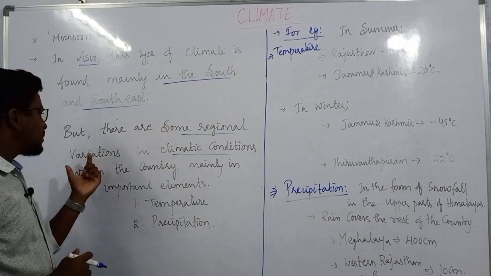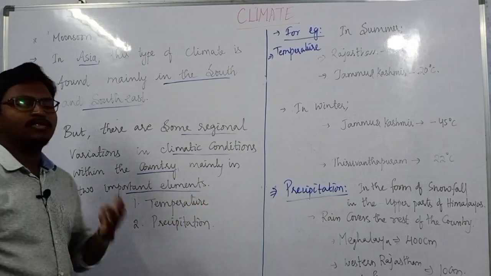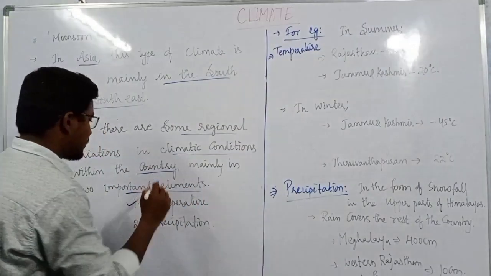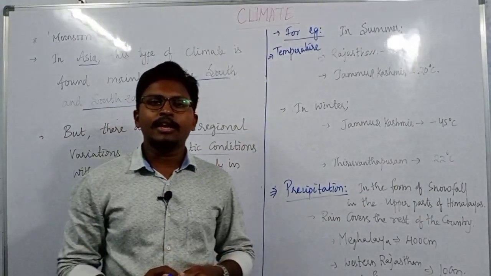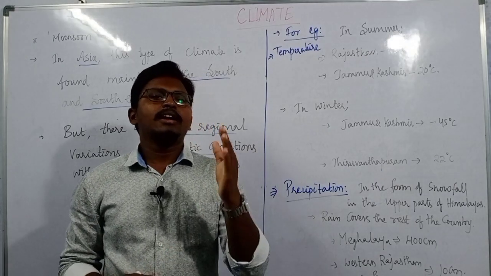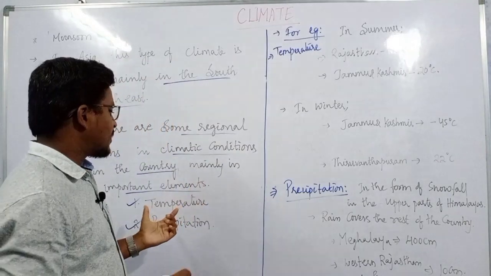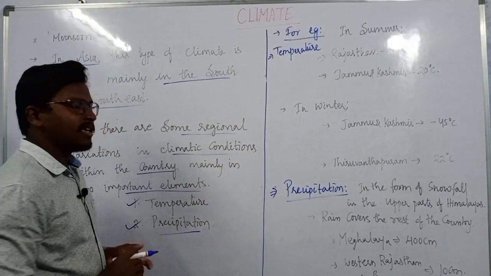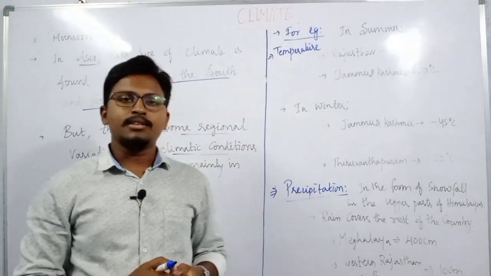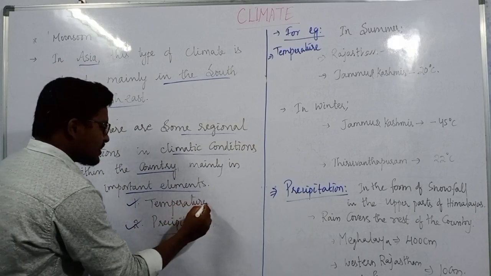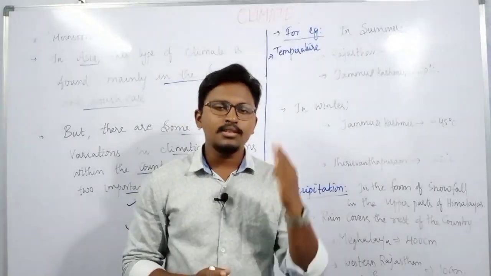There are some regional variations in climatic conditions within the country, mainly on two important elements. What are those two important elements? One is temperature and the other one is precipitation. So what do you mean by temperature? Temperature is basically the degree of hotness and coldness of the atmosphere. And precipitation means different forms of condensation. So based on these two elements, temperature and precipitation, we can find a lot of variations within the country.